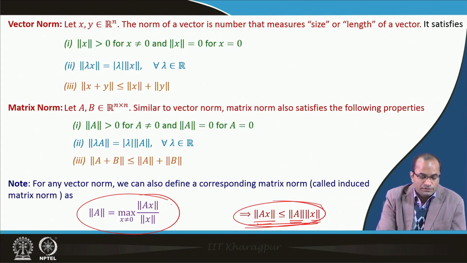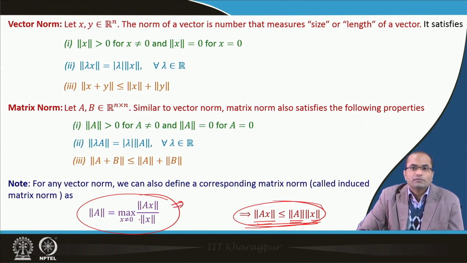How is this coming? It is trivial from here, because the norm of A is defined as the maximum over x.